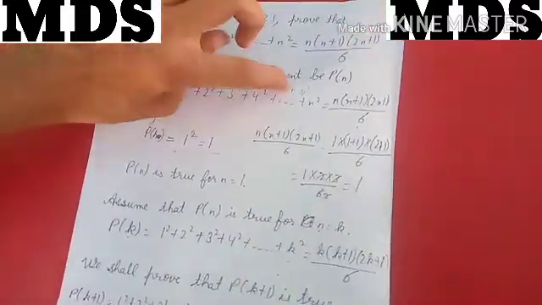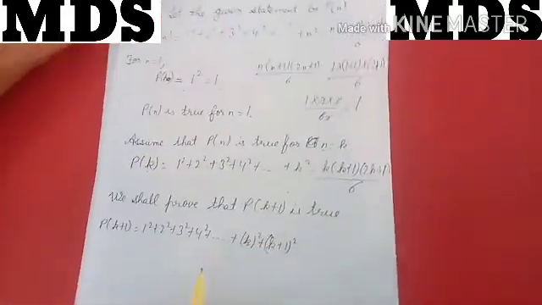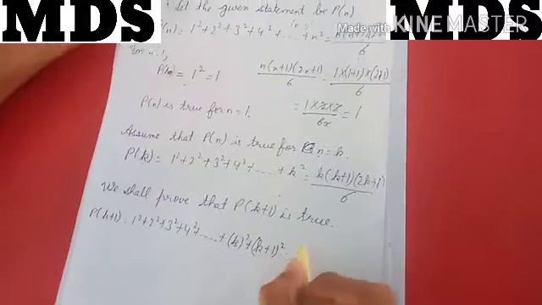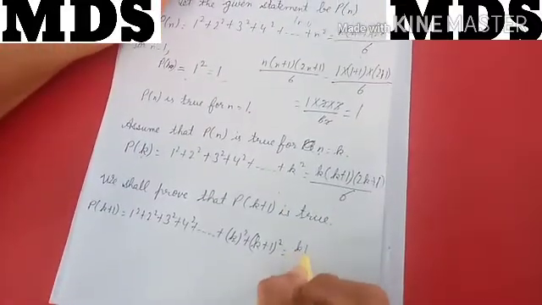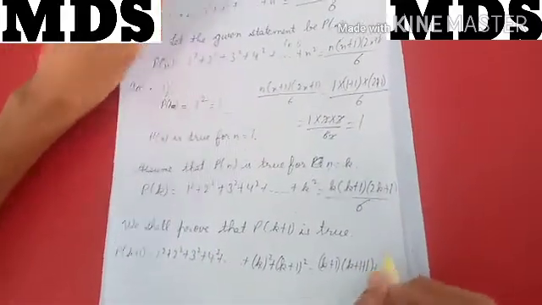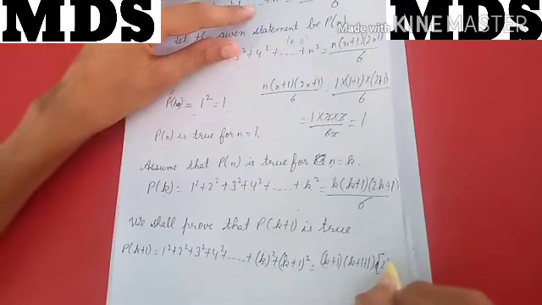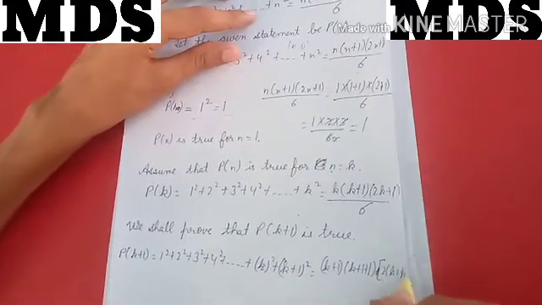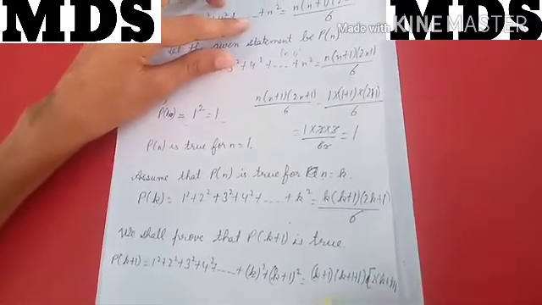Similarly, if I put k plus 1 here, what will I get? This will be equal to k plus 1 into k plus 1 plus 1 into 2 into k plus 1 plus 1, all divided by 6.